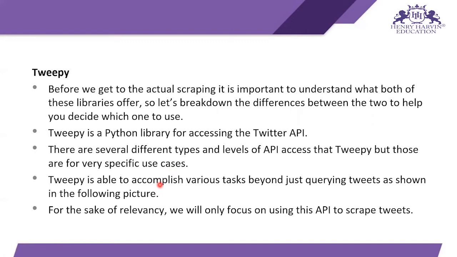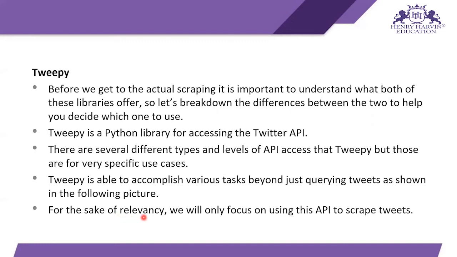And Tweepy is able to accomplish various tasks beyond just querying tweets, as shown in the following picture. So Tweepy is able to do many other things rather than just grabbing all the tweets from Twitter by using the API tokens. It can do more than just getting the tweets.